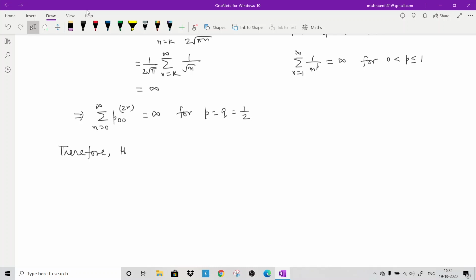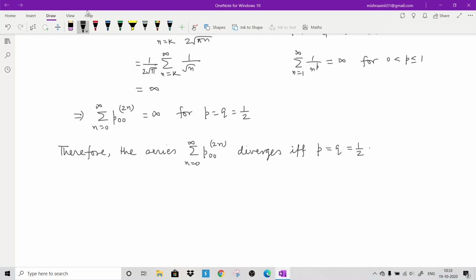So therefore, the series n ranging from 0 to infinite of p00^(2n) diverges if and only if p and q are the same and both are half.